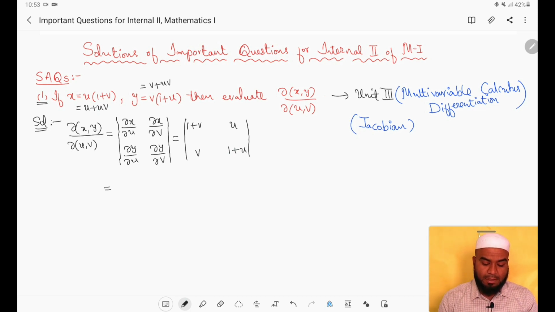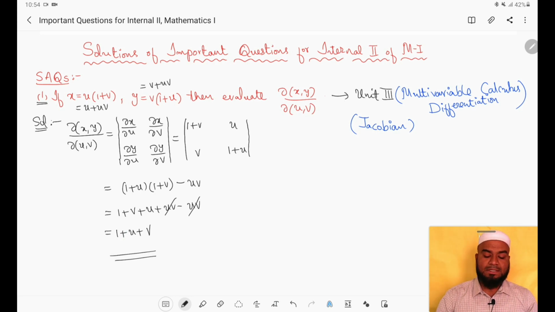Right? Further, we have to take the cross multiplication, that is determinant we have to simplify. So what will we get? 1 plus u into 1 plus v minus uv. Further simplification, multiply this: 1 plus v plus u plus uv minus uv. This last two terms plus uv minus uv will get cancelled. So what will remain? 1 plus u plus v. So this is the required Jacobian of xy with respect to uv, right? So this is how we find the Jacobian of xy with respect to uv.